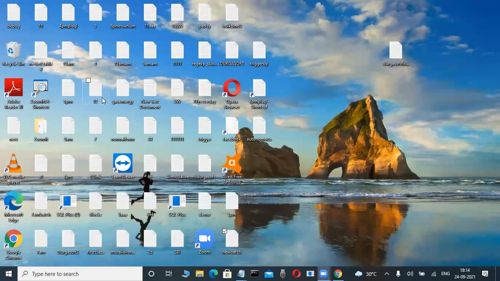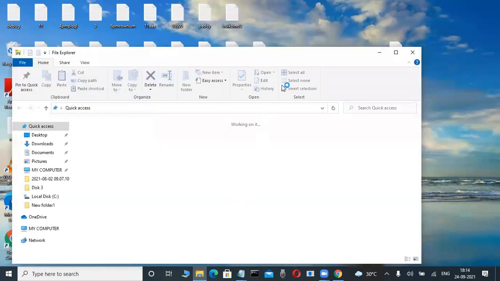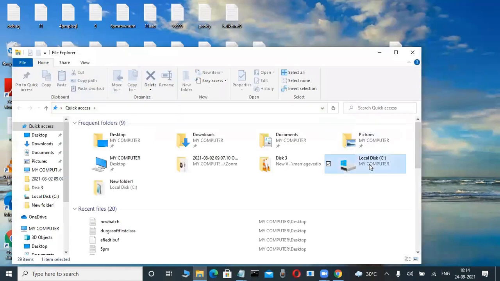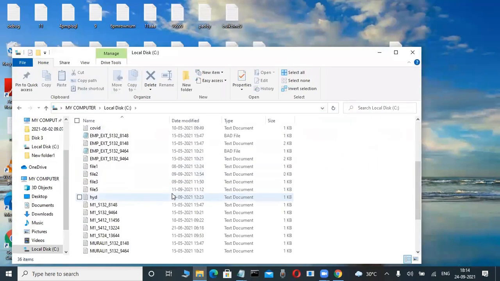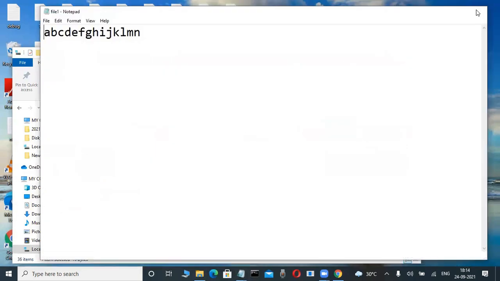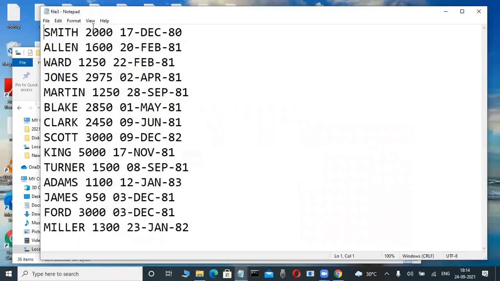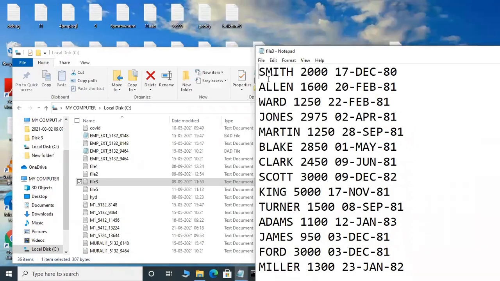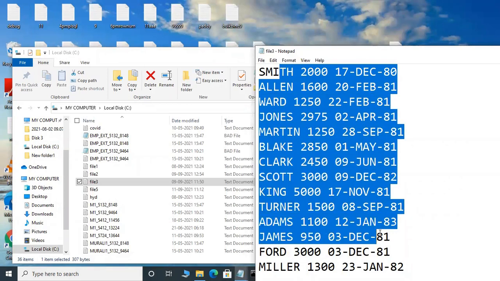Okay, fine. Now check it out. Slowly observe it here. I'm opening that file, for example. Some data is there. These are flat files. This is a flat file. We are writing programs, and through those programs, we are storing some employees' data.